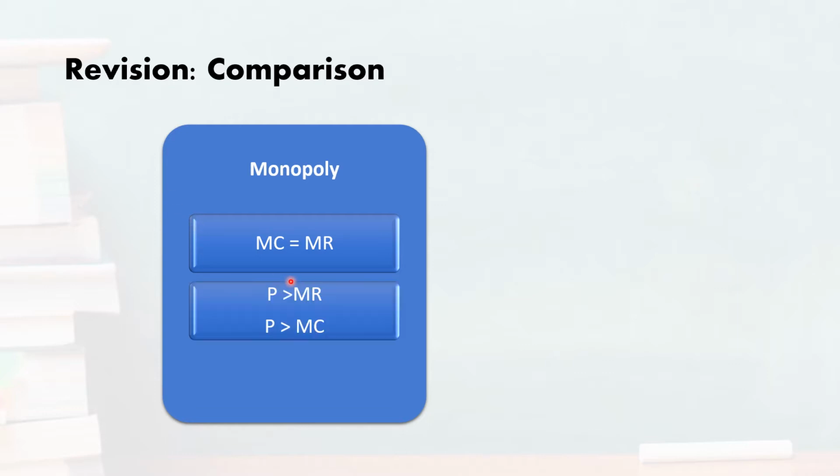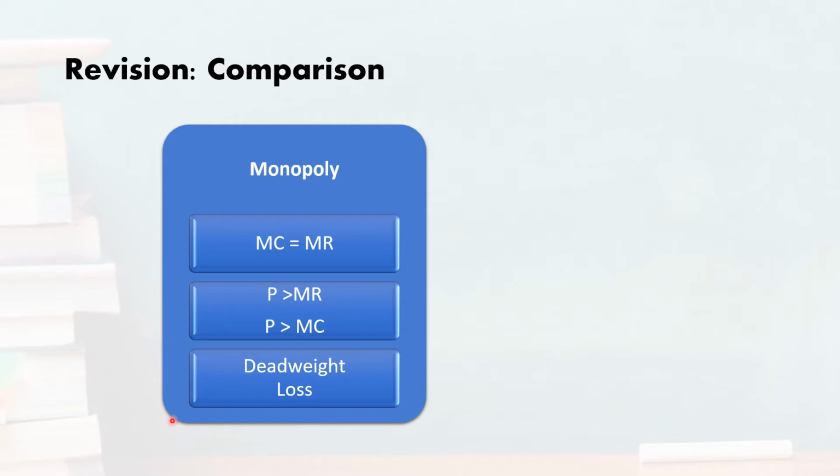On the other hand, the price for a monopolist is always greater than the marginal revenue, and further the price is also greater than the marginal cost, and that's why we can say that price is not equal to marginal cost.